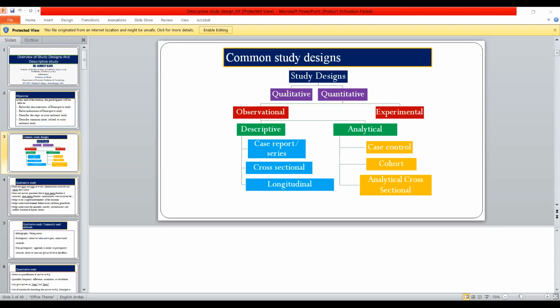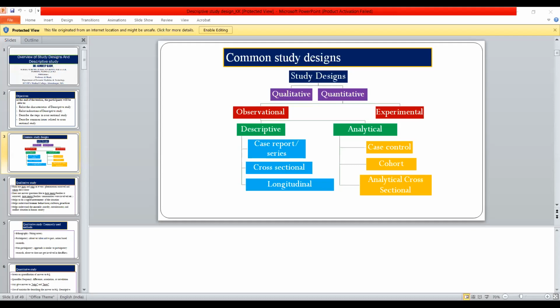Then longitudinal study. After that, many patients after COVID develop lung fibrosis. Then again a question comes in your mind: how many persons will get lung fibrosis? So you have the data, and you go again after 2 months and see how many develop lung fibrosis. Then that type of research design becomes longitudinal. It means you have to go again to the same population for any consequences or complications. Up till now clear?